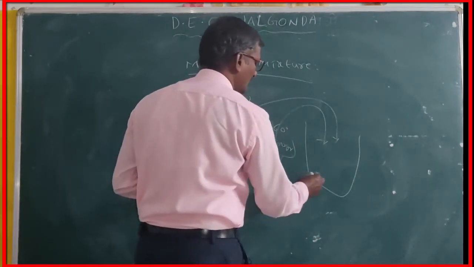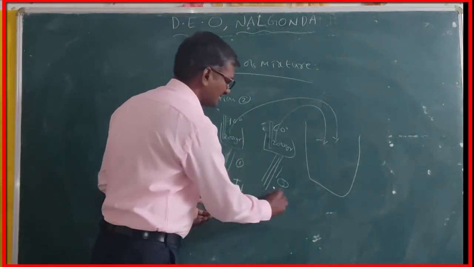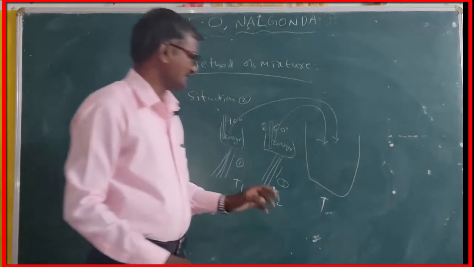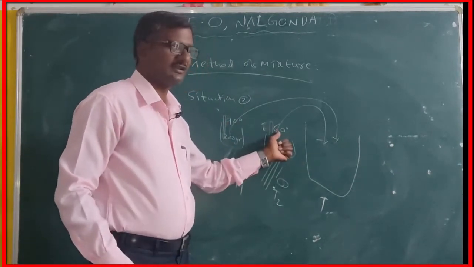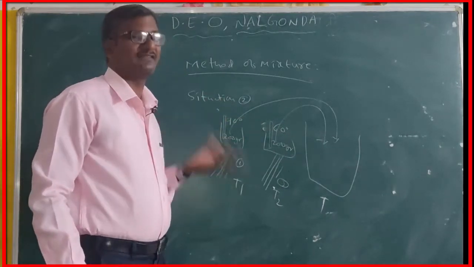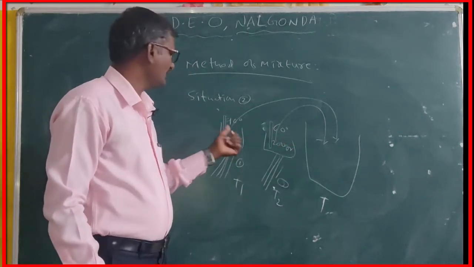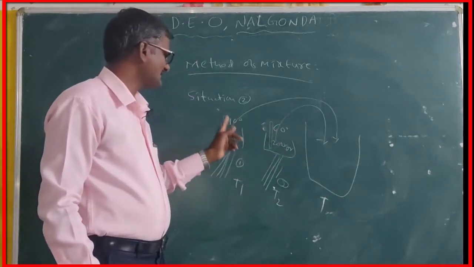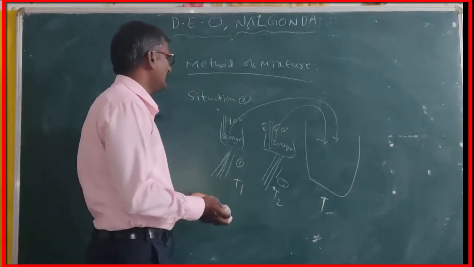At this point, what is the mixture temperature? Let's take this as T1 temperature and this as T2 temperature. If we take the mixture temperature as T, we can say the mixture temperature is more than 60 degrees centigrade and less than 90 degrees centigrade. But I want the exact value. How can we say that? In situation 1 we could say, but in situation 2 we are not able to say it is more than 60 degrees and less than 90 degrees. So for that we need one formula.